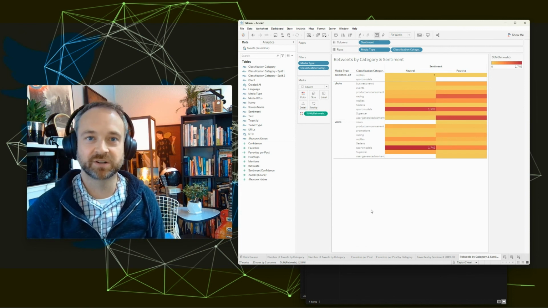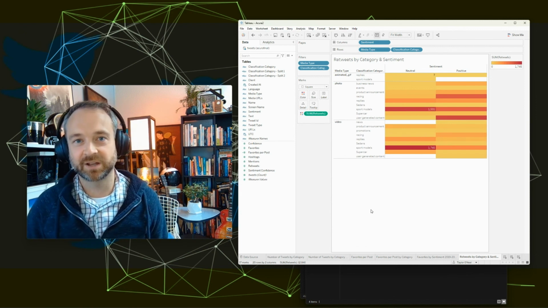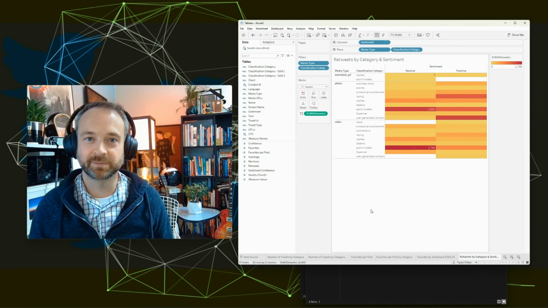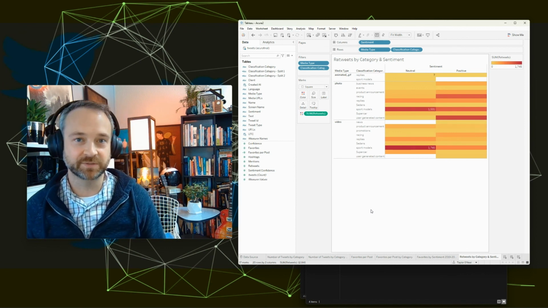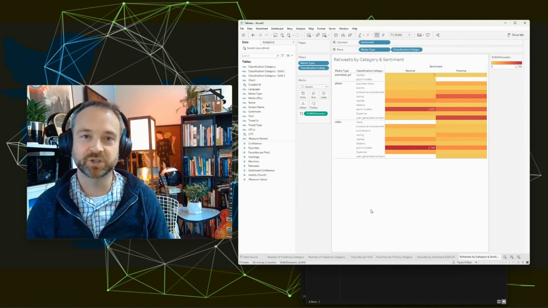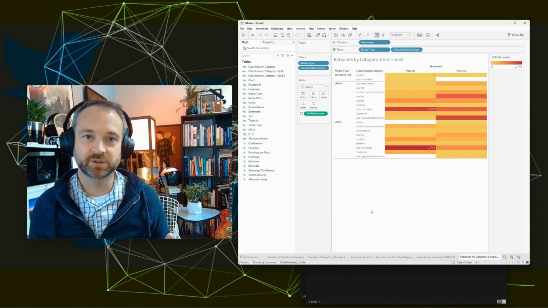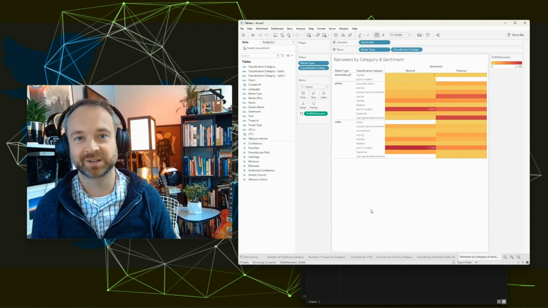So we've got a great start to graphing our AI modeled sentiment and categories of classifications, because we want to know what we should post more or less of, or at least where to start exploring that with all of our different teams and create better performing brands and help our careers as well.